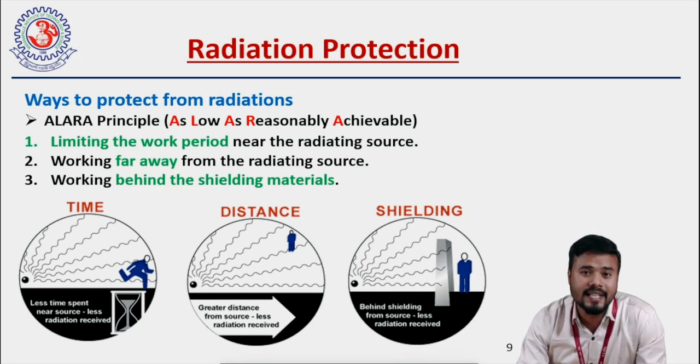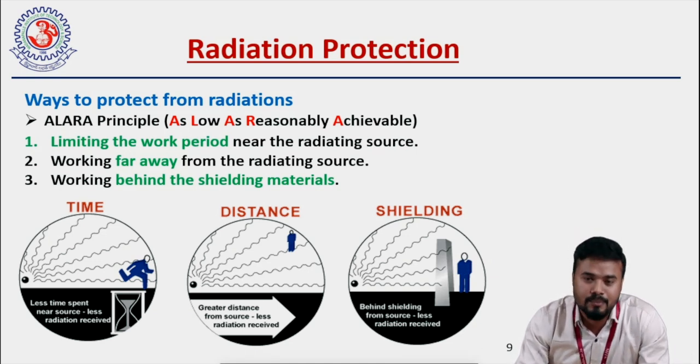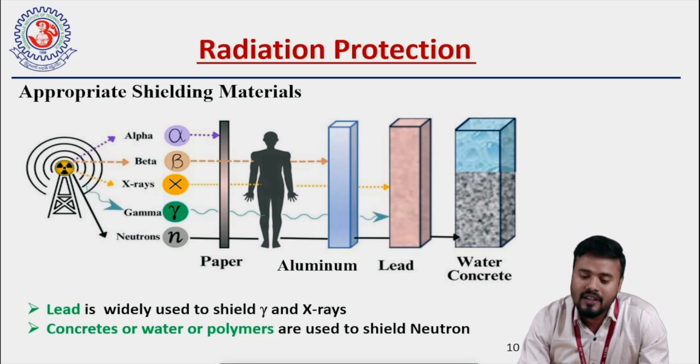For a person who is working in a radiation vicinity, like in medical diagnostics or nuclear power plants, the first two options are not feasible, right? For them, working behind some shielding material becomes the best practice. So what are the appropriate materials to shield different kinds of radiation? For shielding alpha radiation, a thin sheet of paper is good enough. For beta radiation, which penetrates our body, a thin sheet of aluminum is good enough. But for X-rays and gamma rays, we require thick sheets of lead. And for neutrons, it requires water or concrete walls or layers to shield neutron particles, right?